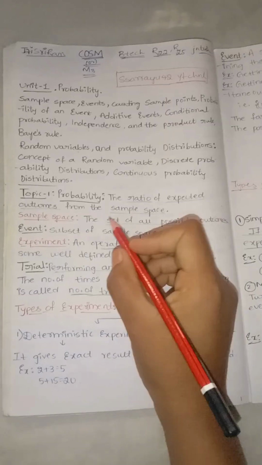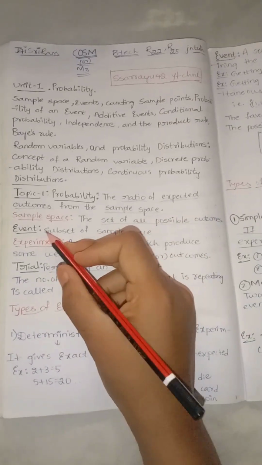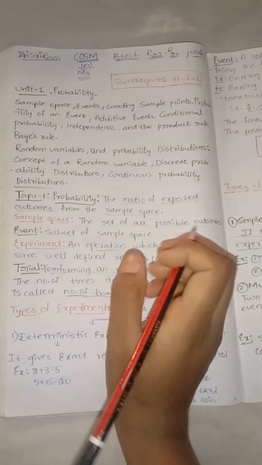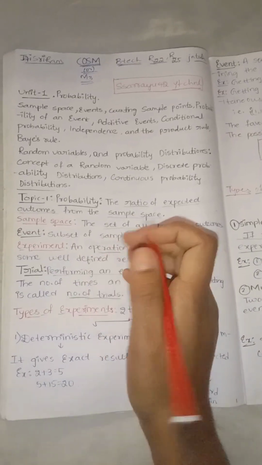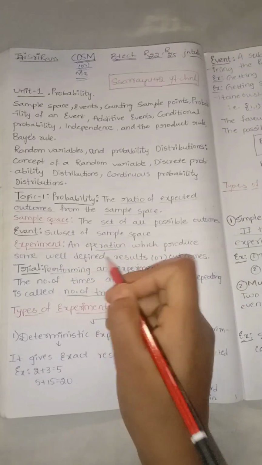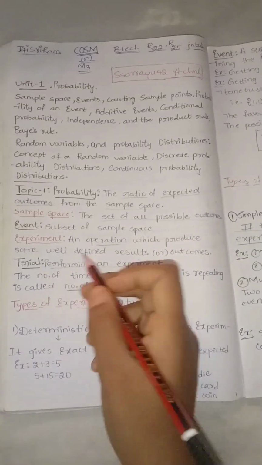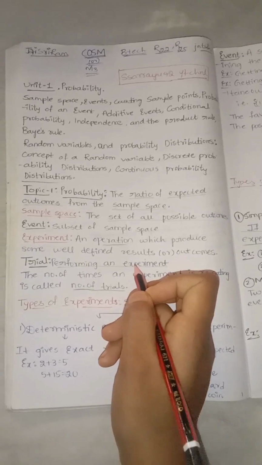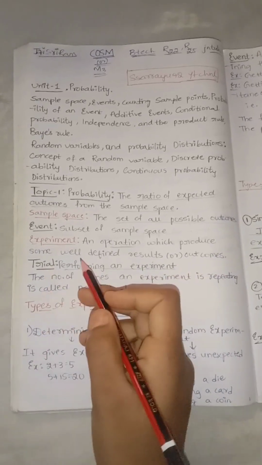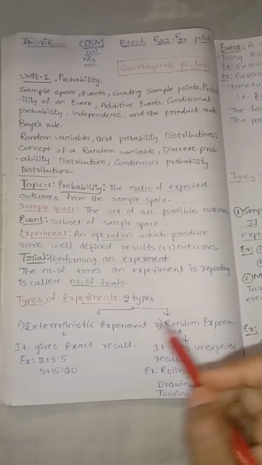Sample space is the set of all possible outcomes. Event is a subset of the sample space. Experiment is the operation for producing well-defined results or outcomes. Trial is the process of performing an experiment. The number of times is known as the number of trials. Types of experiment, we have two types: deterministic experiment and random experiment.